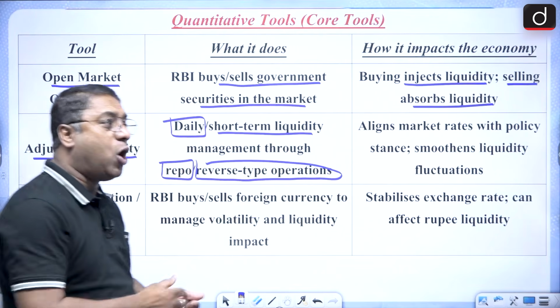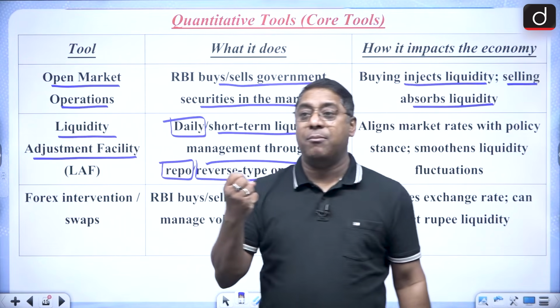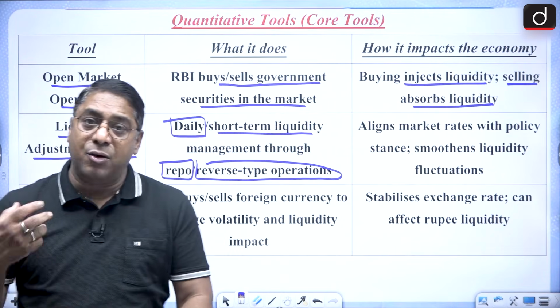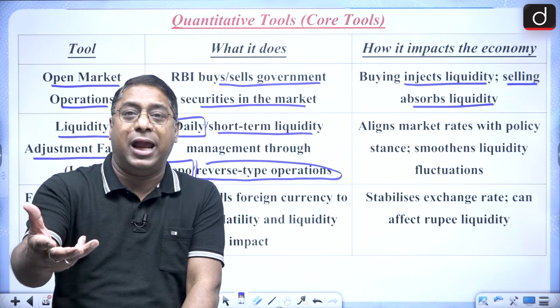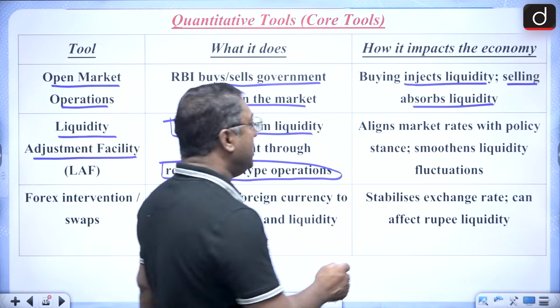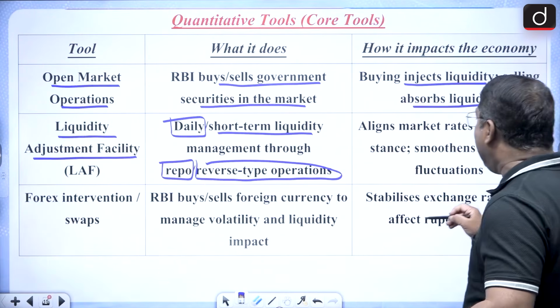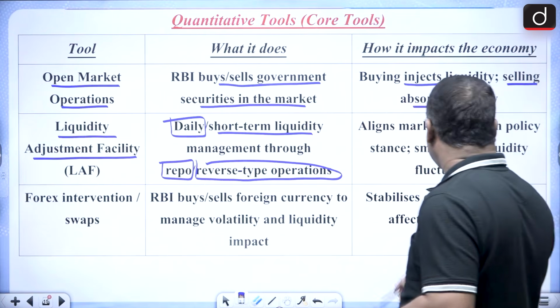What is the reverse repo rate? The RBI is borrowing money from the commercial banks, so for that it gives interest. That is the reverse repo rate. And this LAF aligns market rates with the policy stance.